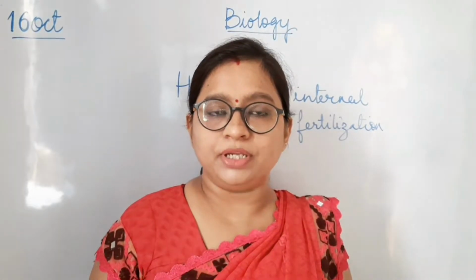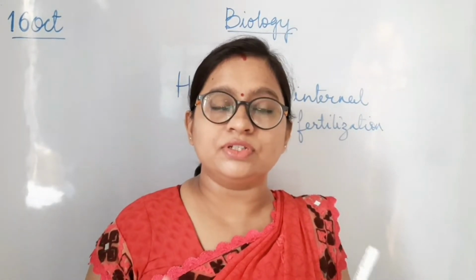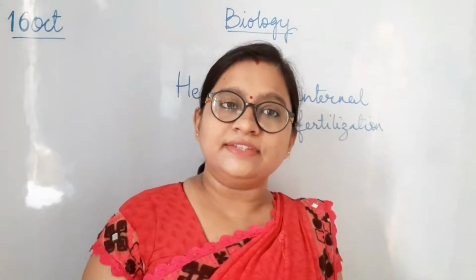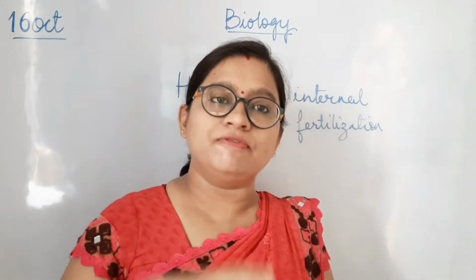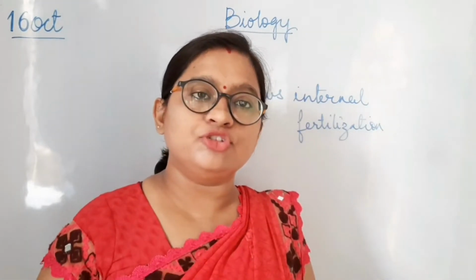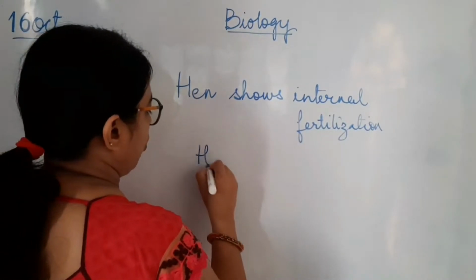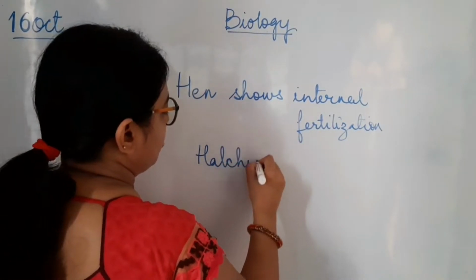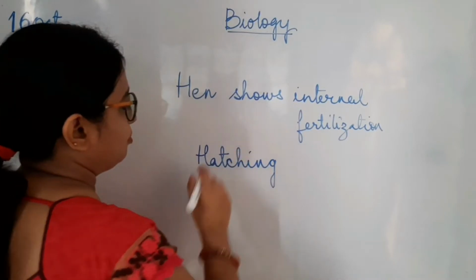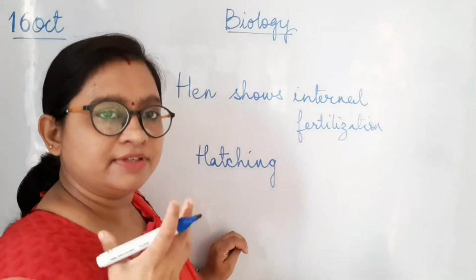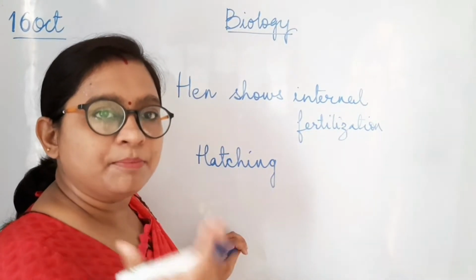So unlike other animals where internal fertilization is happening, it is not giving birth to the young ones, it is just laying an egg, and this egg is then developed by the warmth given by the hen when it sits on it, and that process is called hatching. I think you all know this term. Hatching is the process by which the hen sits on the egg to make it completely developed.